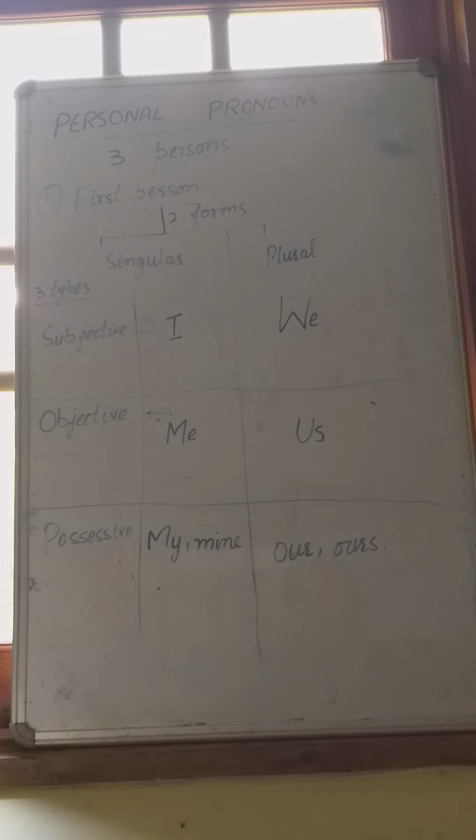Okay. Now the second person. Before moving to the second person, I will write some examples of first person. For example, I write, I study English literature. Here I is used as a subject and is a singular form.